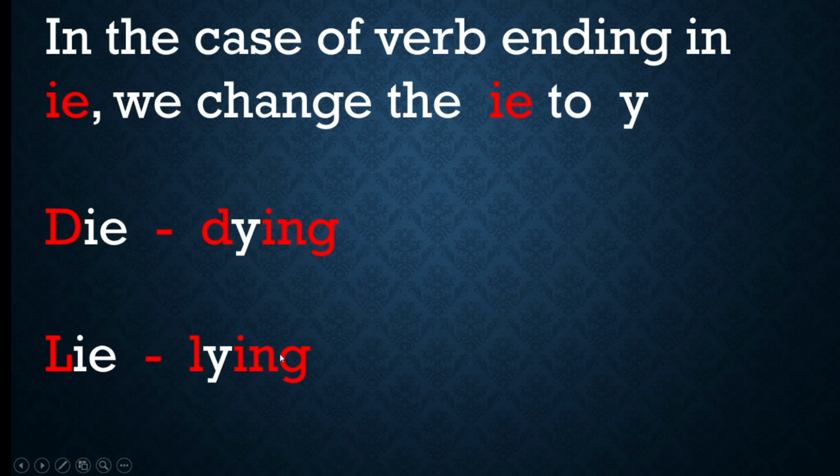Now the last form is, in the case of verbs ending in IE, we change the IE to Y. Look here, DIE, IE will become Y. LIE, here IE will become Y. So keep in mind, IE will change into Y. Die becomes dying, lie becomes lying.